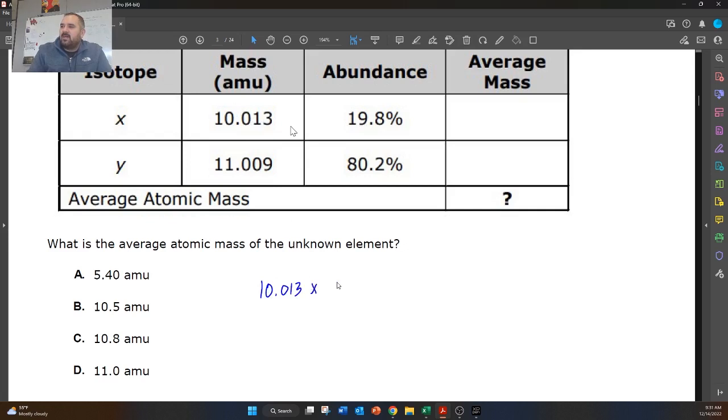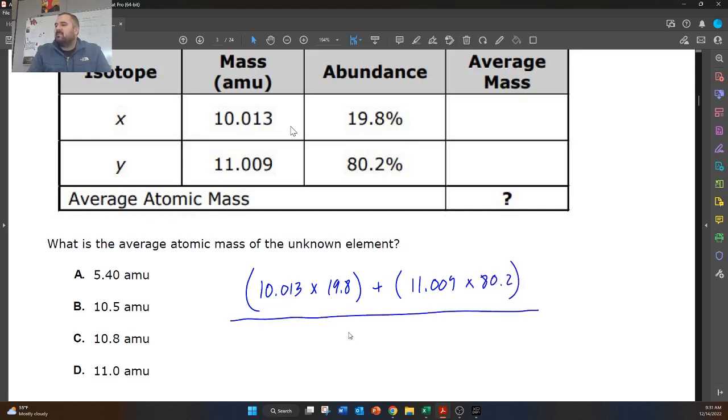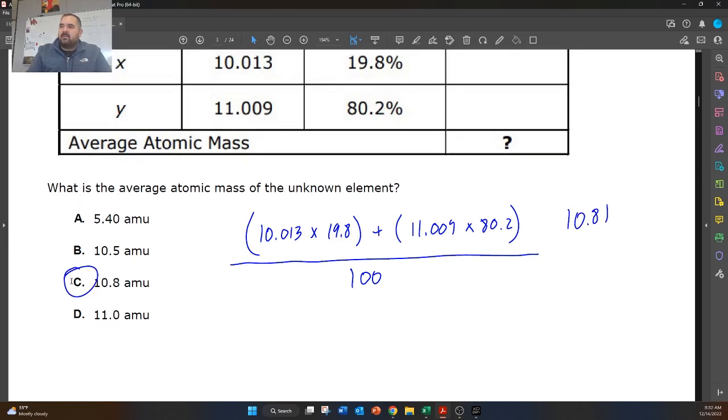10.013 times 19.8 in parentheses, and then we're going to add to that 11.009 times 80.2, close parentheses, and then we're going to divide this whole thing by 100. So let's grab our calculators, plug that in real quick. All right, when I plugged this into my calculator, what I got was 10.8117, but that's going to round down to 10.8 AMU, and that's C.